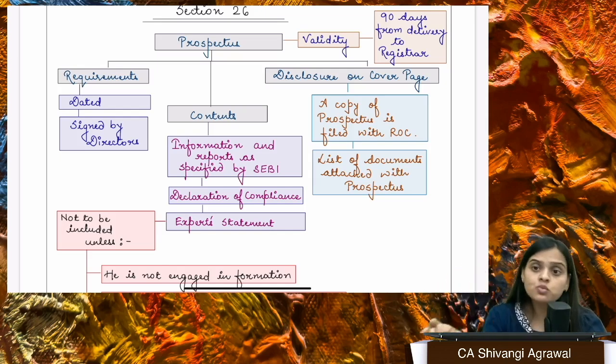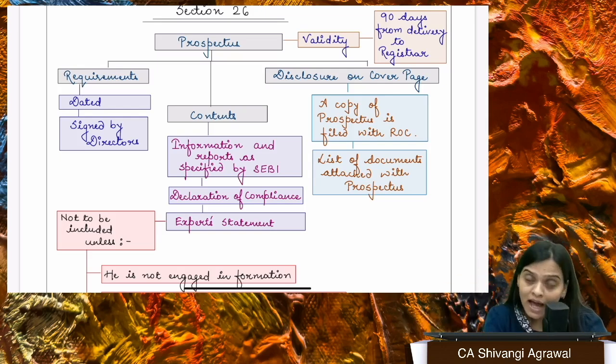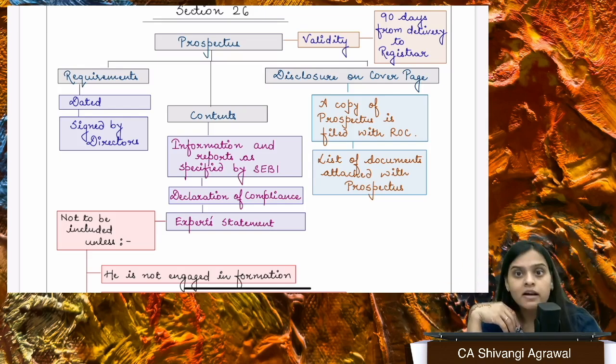because after 90 days a lot of events, a lot of information which you have written, will tend to change, because the scenario has changed, because maybe the financials have also changed, maybe the company is now running into losses, and the people who are actually investing in the company need to know that, right?